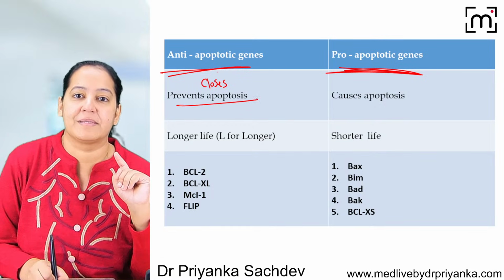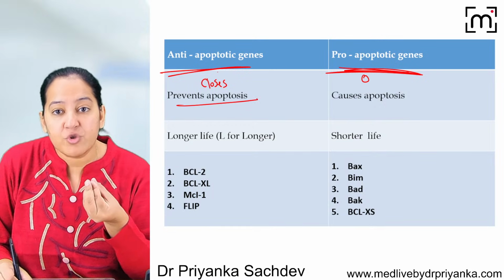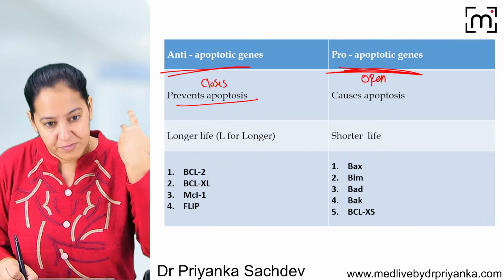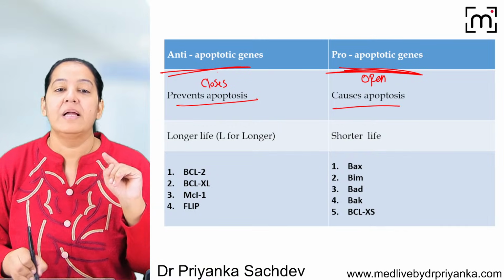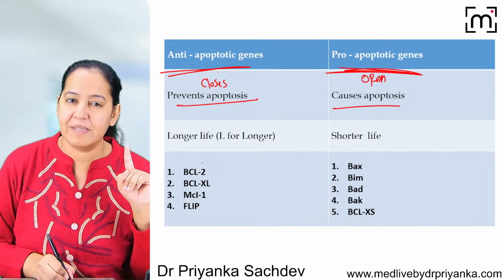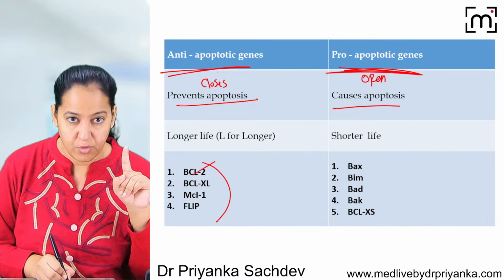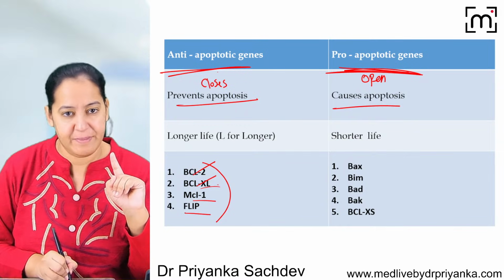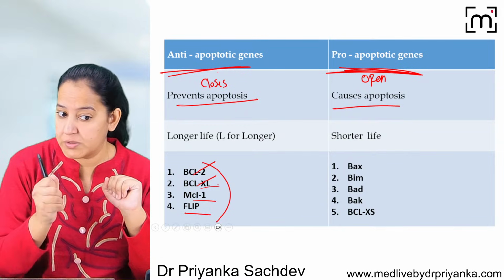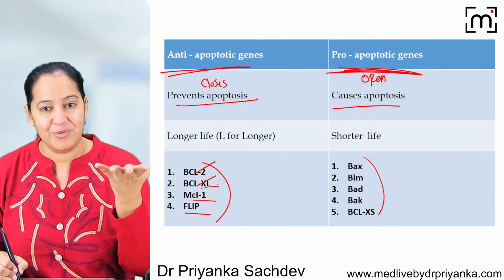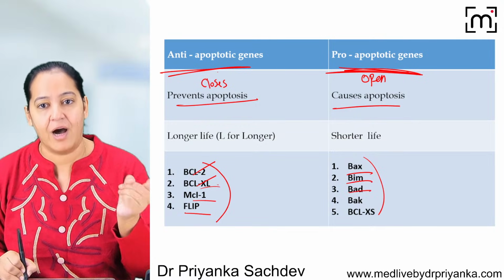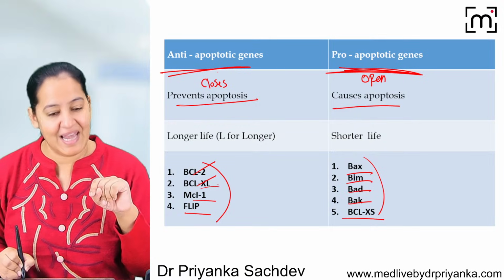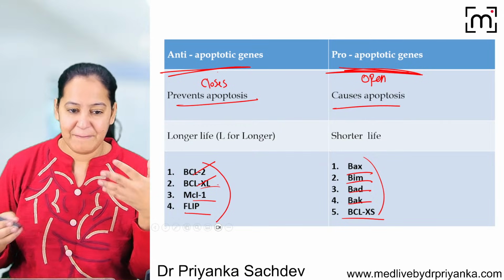That's why they prevent apoptosis. And pro-apoptotic proteins are the ones which open the door so that cytochrome C can leak out and cause apoptosis. The best examples of anti-apoptotic proteins are BCL2, BCL-XL actually, and MCL1, and FLIP is also there. These are the guards which close the door, and these are the guards which open the door. I told you BAX, BIM, BAD, BAK, and BCL-XS. So these are the main examples.